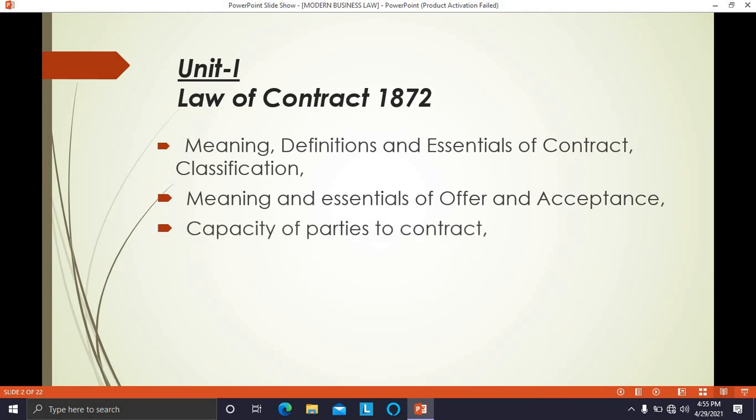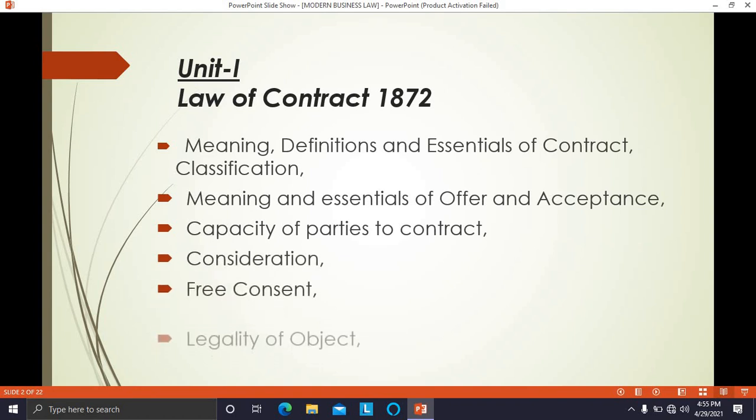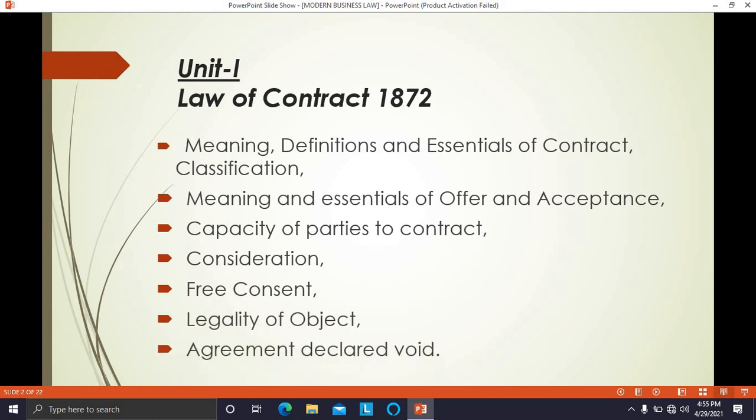Capacity of parties to contract, consideration, free consent, legality of object, and agreements declared as void. So these are the essentials of a valid contract. These essentials we are going to study in detail in this first unit. So these are 7 subtopics which we are going to study in this first unit.